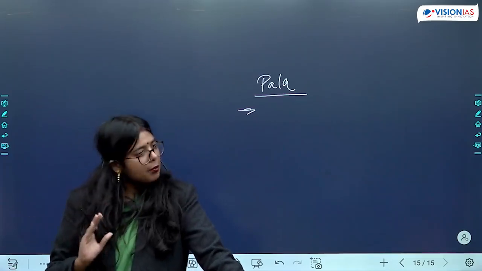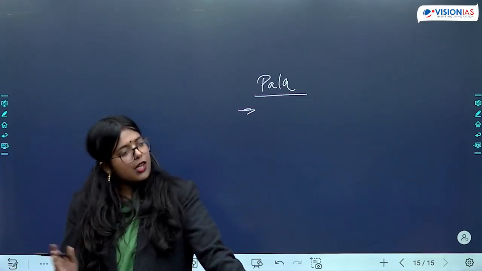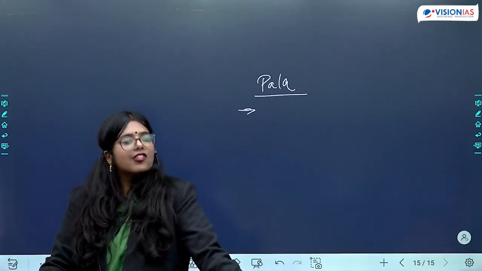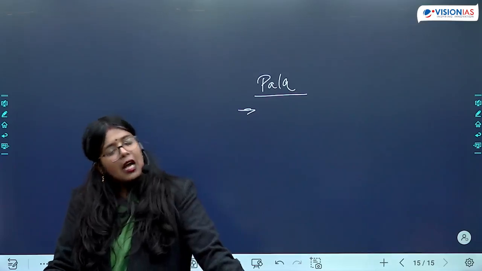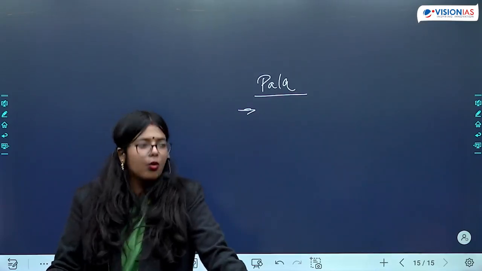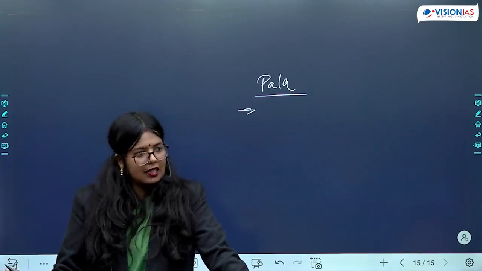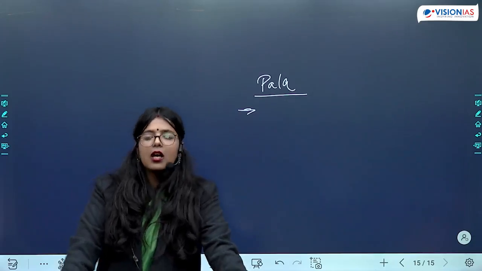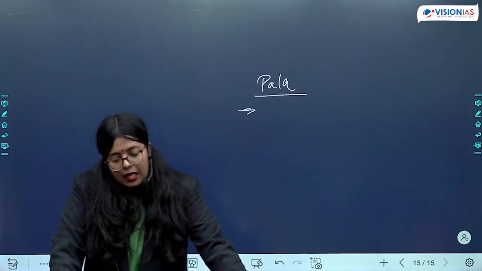We have another example of Amoghavarsh, a Rashtrakuta king who converted to Jainism under the influence of Jain monk Jinsen, and Amoghavarsh also practiced Sanlekhana. Is this clear? So remember this about Amoghavarsh.